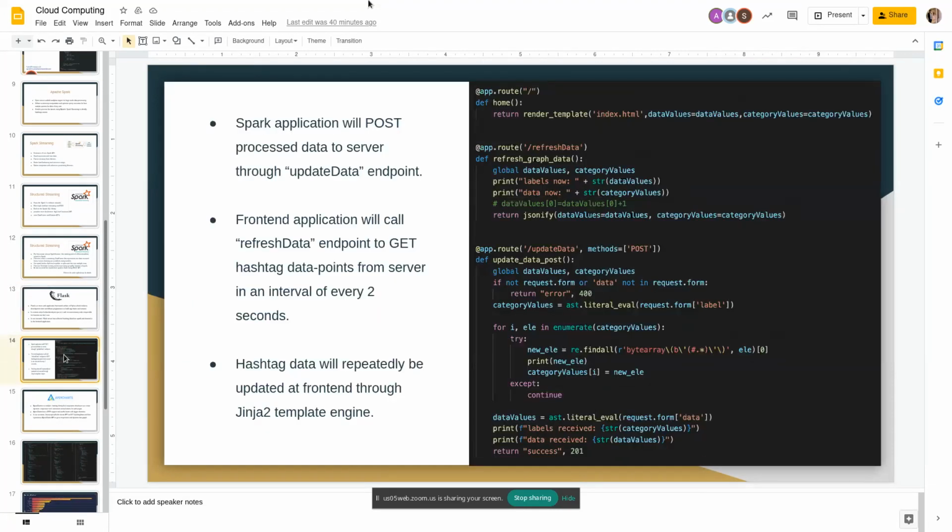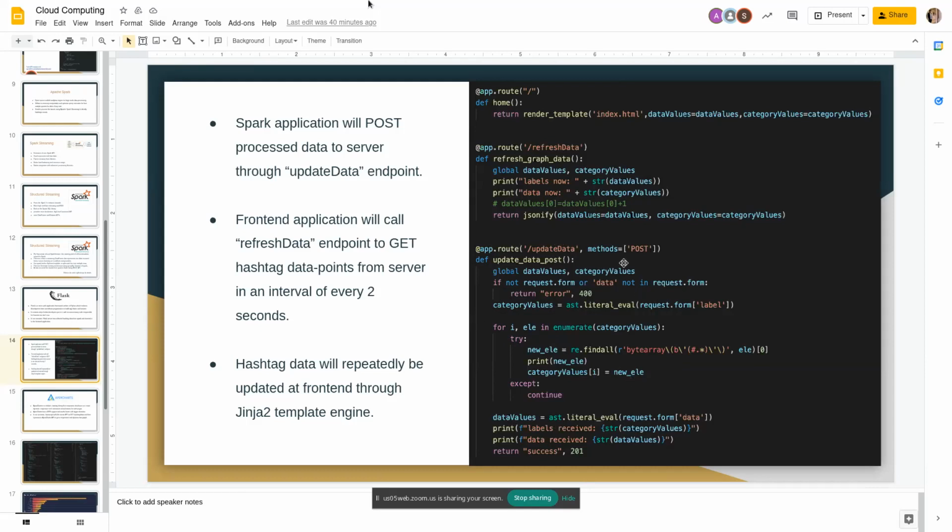So these are the REST APIs which we have created in the server. First one is the default get API that is used to render the HTML template for the dashboard whenever the server starts. After processing Twitter's data, Spark will send hashtag data to the server through a post API, that is update data.